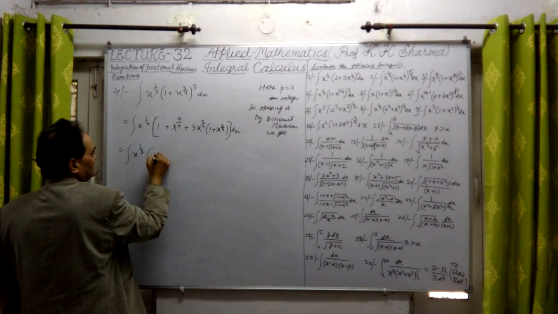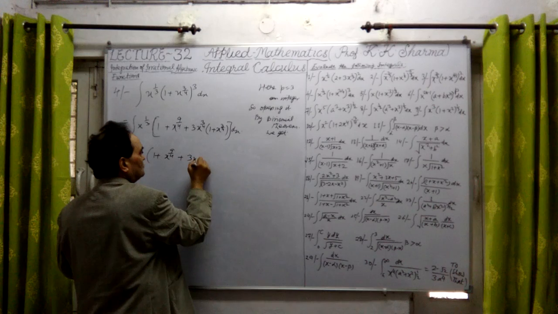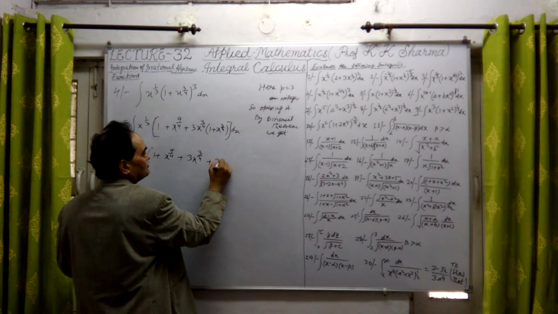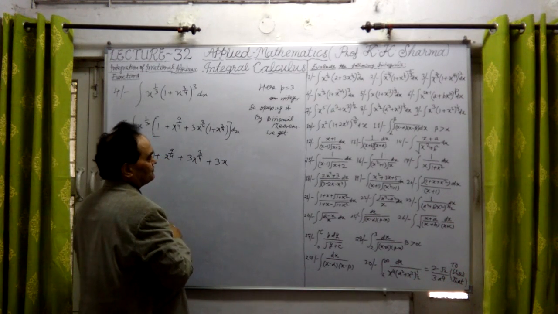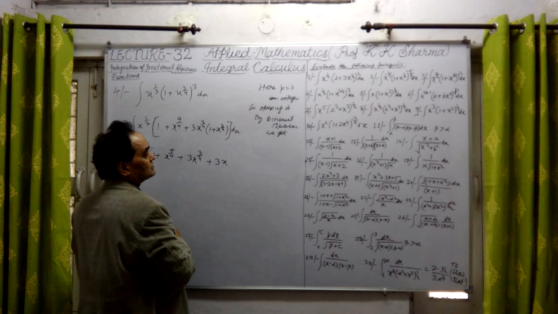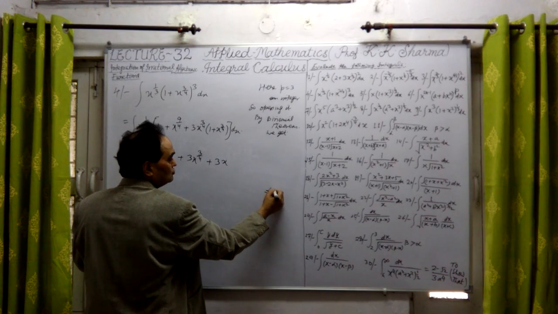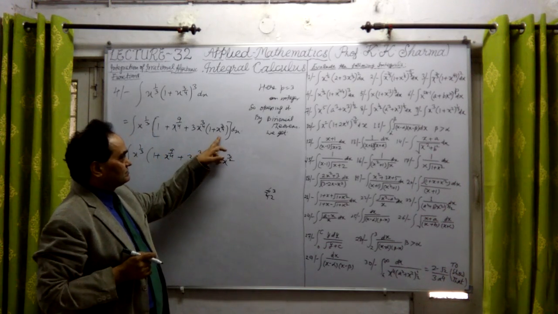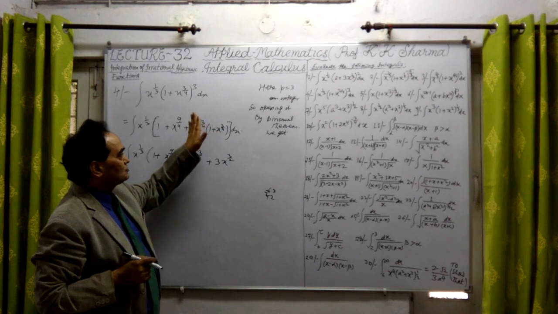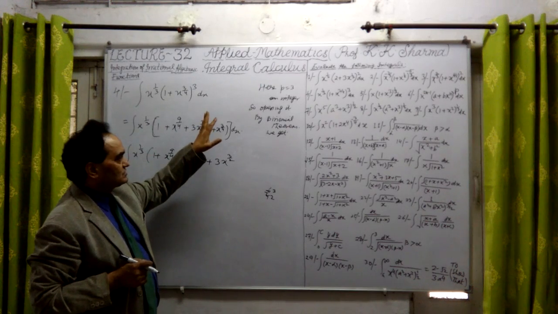Let me take this as 1 plus x raised to the power 9 by 4, plus the first will be 3 into x raised to the power 3 by 4, plus 3 into x raised to the power 3 by 4 plus 3 by 4 will be 6 by 4. If I add them, 6 by 4 is 3 by 2. So 6 upon 4, we cancel out by 2, 3 by 2. Why? Because when multiplication is there, bases are same, powers are added. 3 upon 4 plus 3 upon 4 is 6 upon 4.